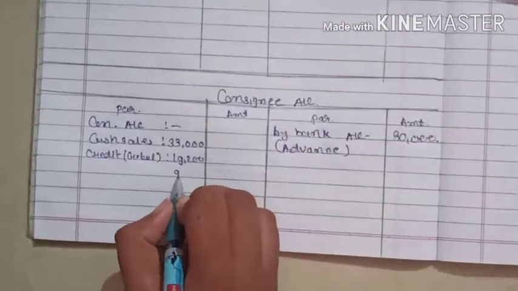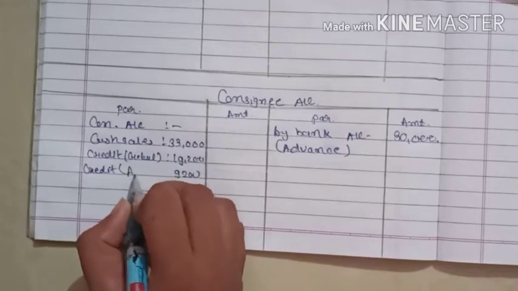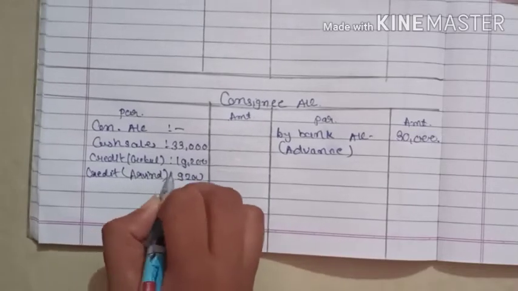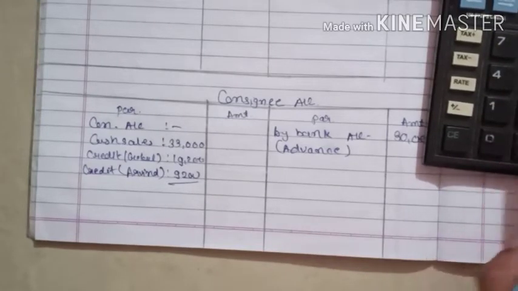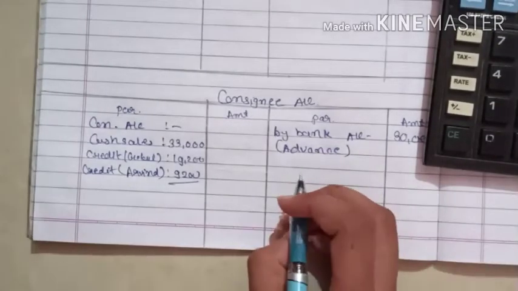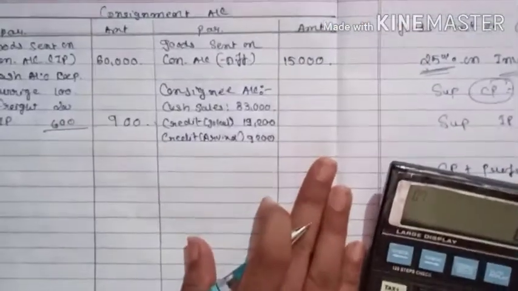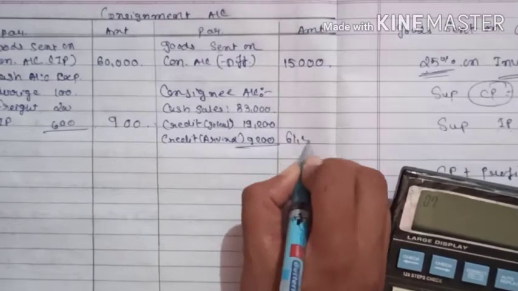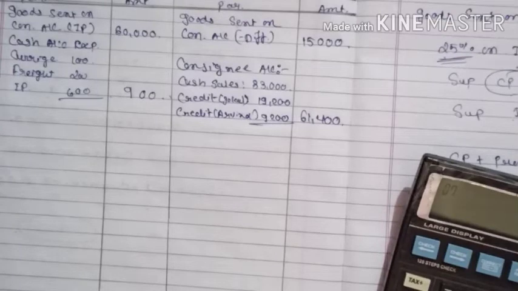Then again 9,200 credit sale to Arvind. Write down the total sales, 61,400.